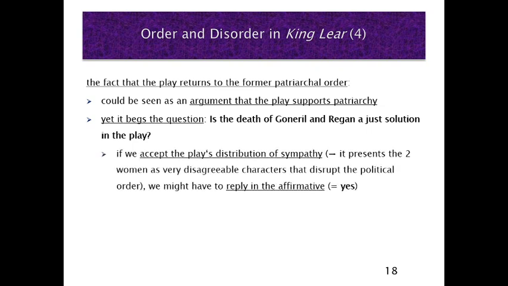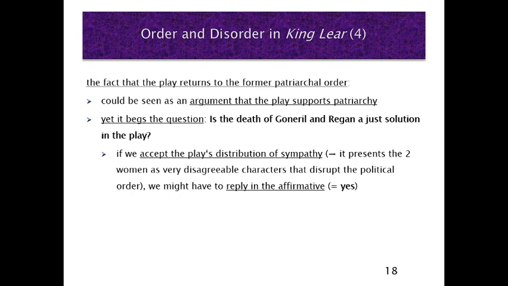If we accept the play's distribution of sympathy, as I said at the beginning, the play directs our sympathy towards Lear and away from these two characters. If we accept this, then we might have to reply with yes, death of these two characters is just and justified.